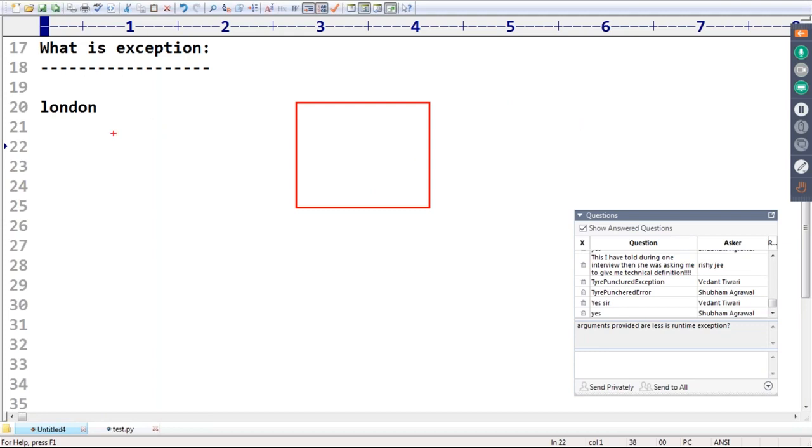Then I can't continue further. My program already started; to read the content, first it has to locate the file. Unfortunately, at runtime, the file is not available. Then immediately we are going to get a file not found error. Remember that. Something goes wrong, which disturbs the normal flow of the program, which is nothing but an exception. Clear?